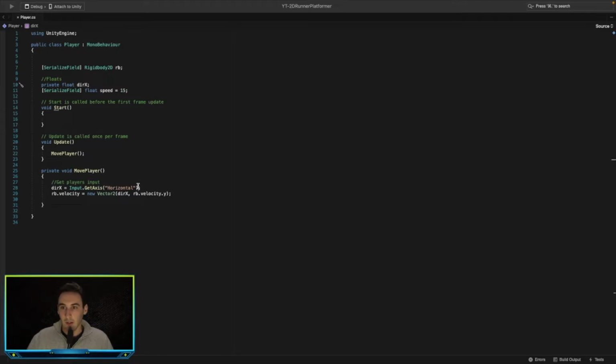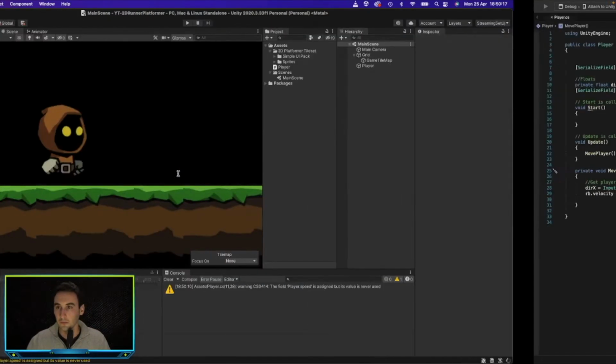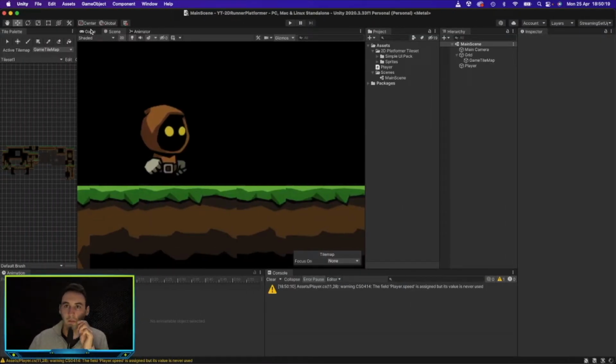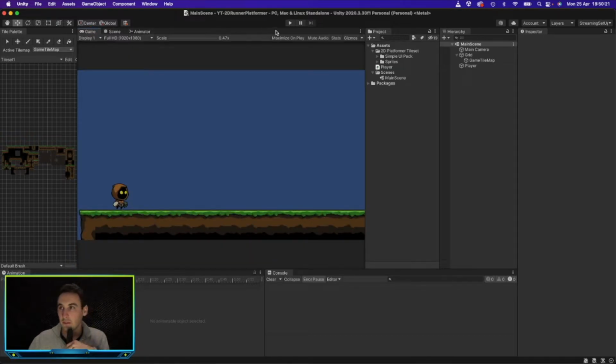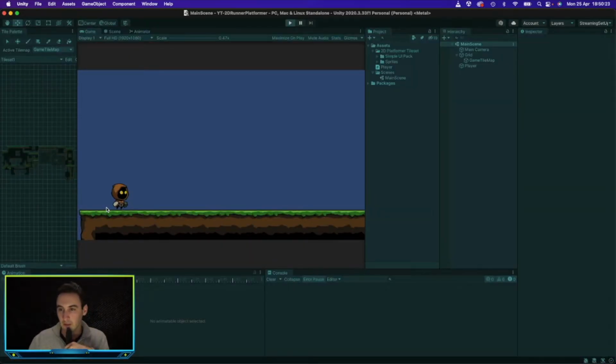So that needs to be multiplied by our speed. So that should give our player a speed. It is still going to fall down, but you'll see there it is moving to the right a bit.